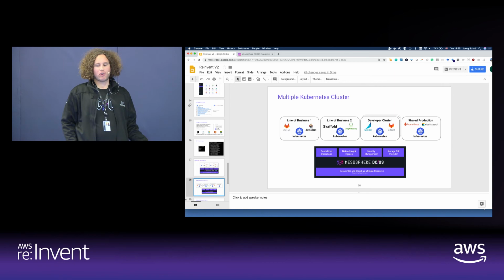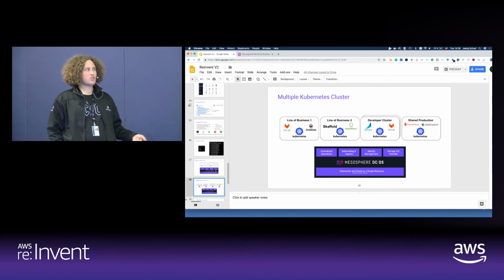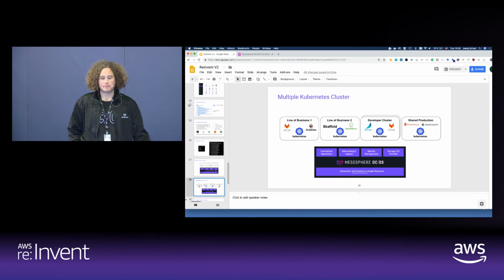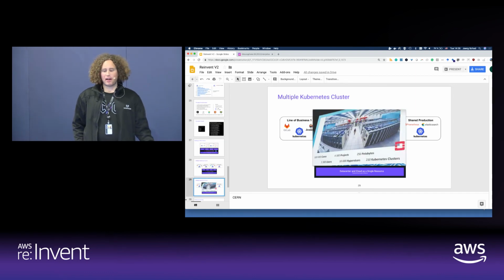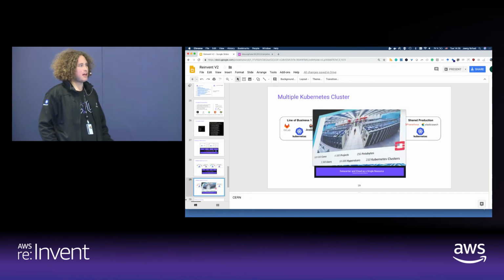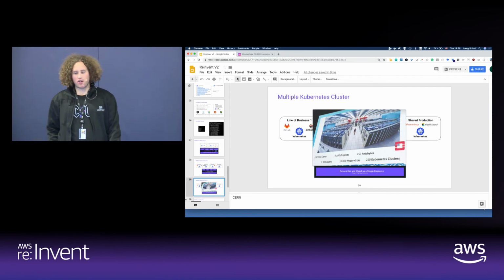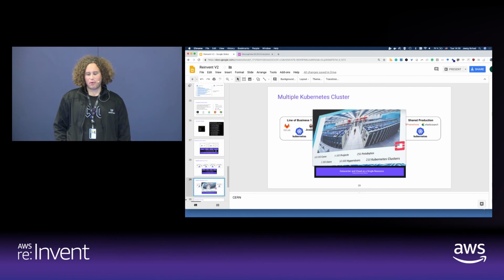There are a bunch of development clusters. And then there's potentially a shared production environment where certain production services which are shared between the lines of business can be run. And just as one example, this is not just a made-up number, this is a slide from CERN, actually. CERN, that was already last year, they were running over 210 Kubernetes clusters.